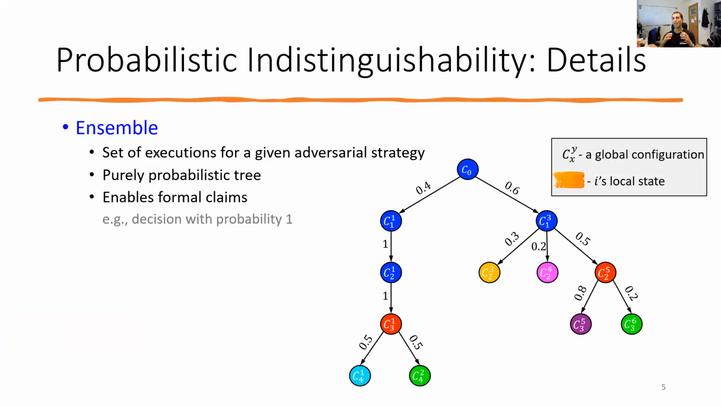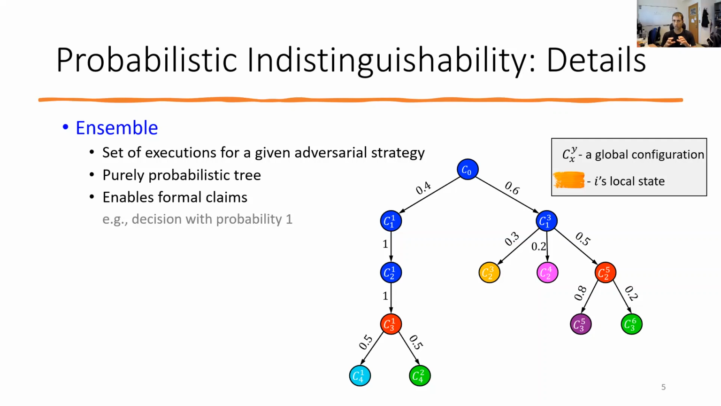In order to make any probabilistic statements, we first need to define our probability space. This is naturally done by gathering into a set all the executions that correspond to a given strategy that might be chosen by the adversary, and defining a probability space over this set. This can be represented by a purely probabilistic tree structure in which the nodes are global configurations and the edges are transitions and their probability of occurring. Let's call this structure an ensemble.